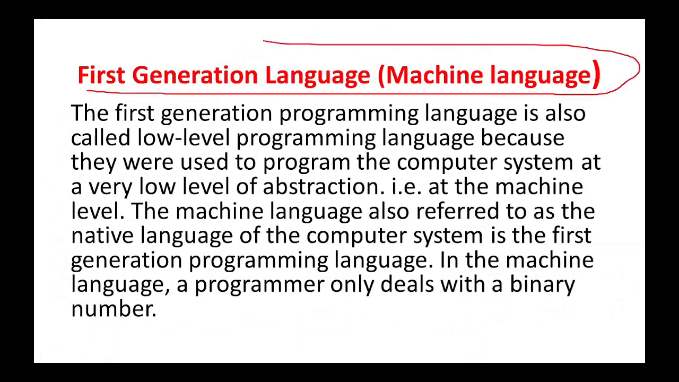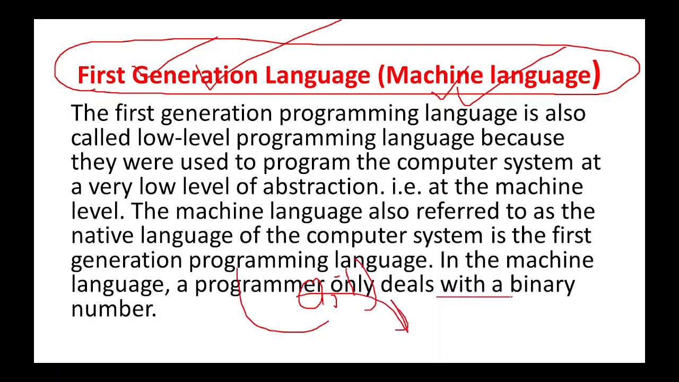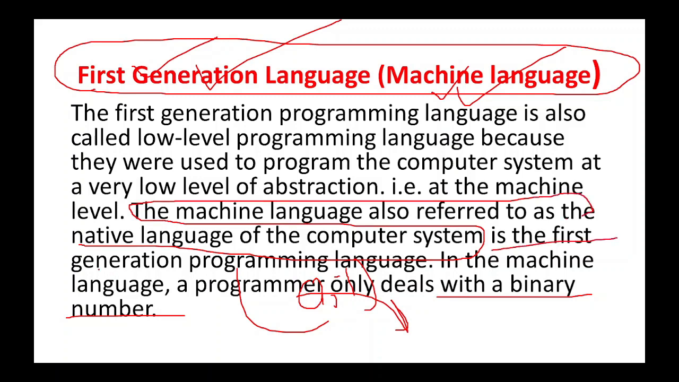In the very first generation language, as you have learned, it is known as machine language, and in this condition we have to use only machine codes. We have to write the whole computer program in only 0 and 1. Clear? The whole computer program will be written in binary numbers, and it will be interpreted by the machine in binary language. So it is also referred to as the native language of computer. Binary language is the native language of computer, and it is the first generation programming.